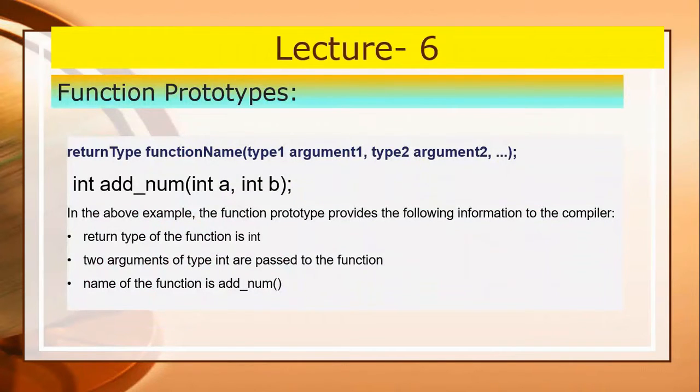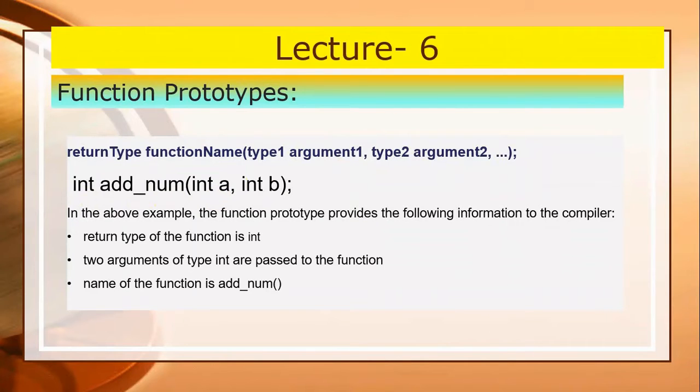Function prototypes. What are function prototypes? Similar to variables, all functions must be declared before they are used in a program. So it allows the declaration of a function in the calling program with the help of a function prototype. The general form of a prototype you can see in the slide. It starts with the return type, then the function name. So you can see in the example int add_num, where add_num is the name of the function, and int is a data type, and it contains two int type variables.